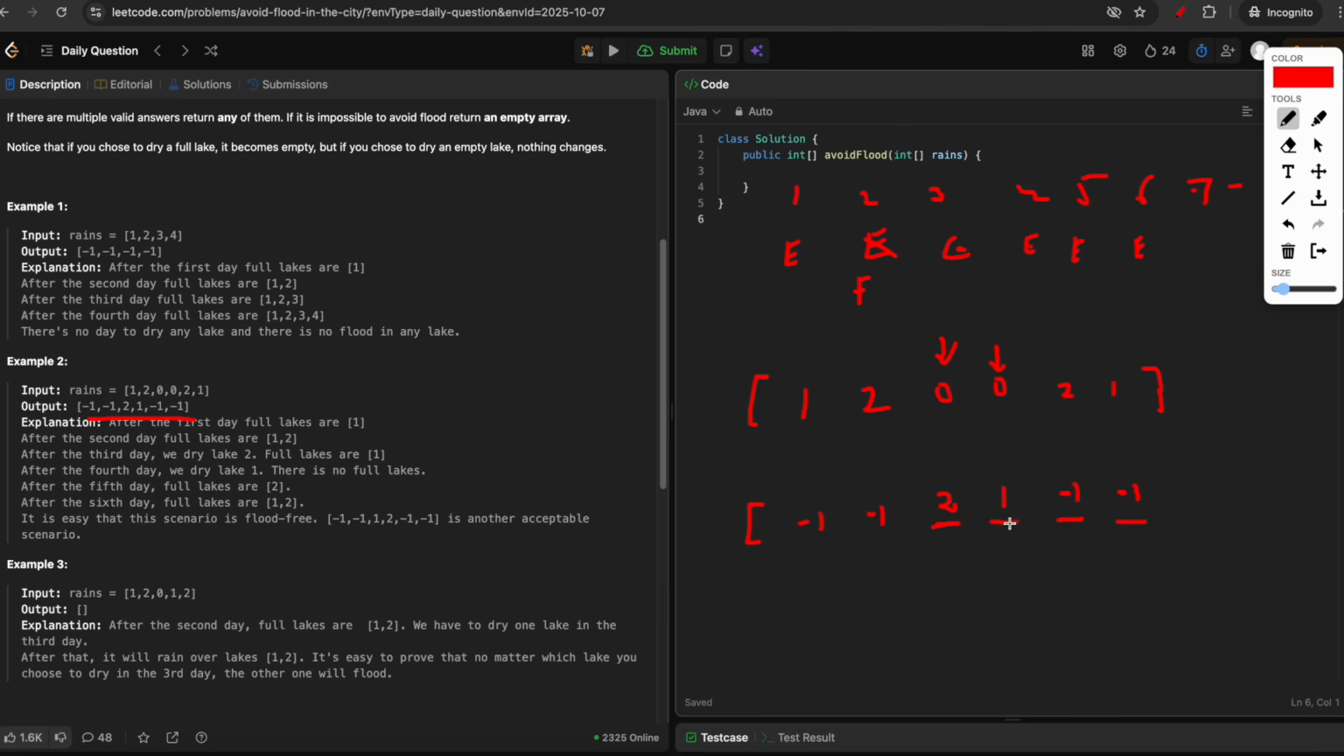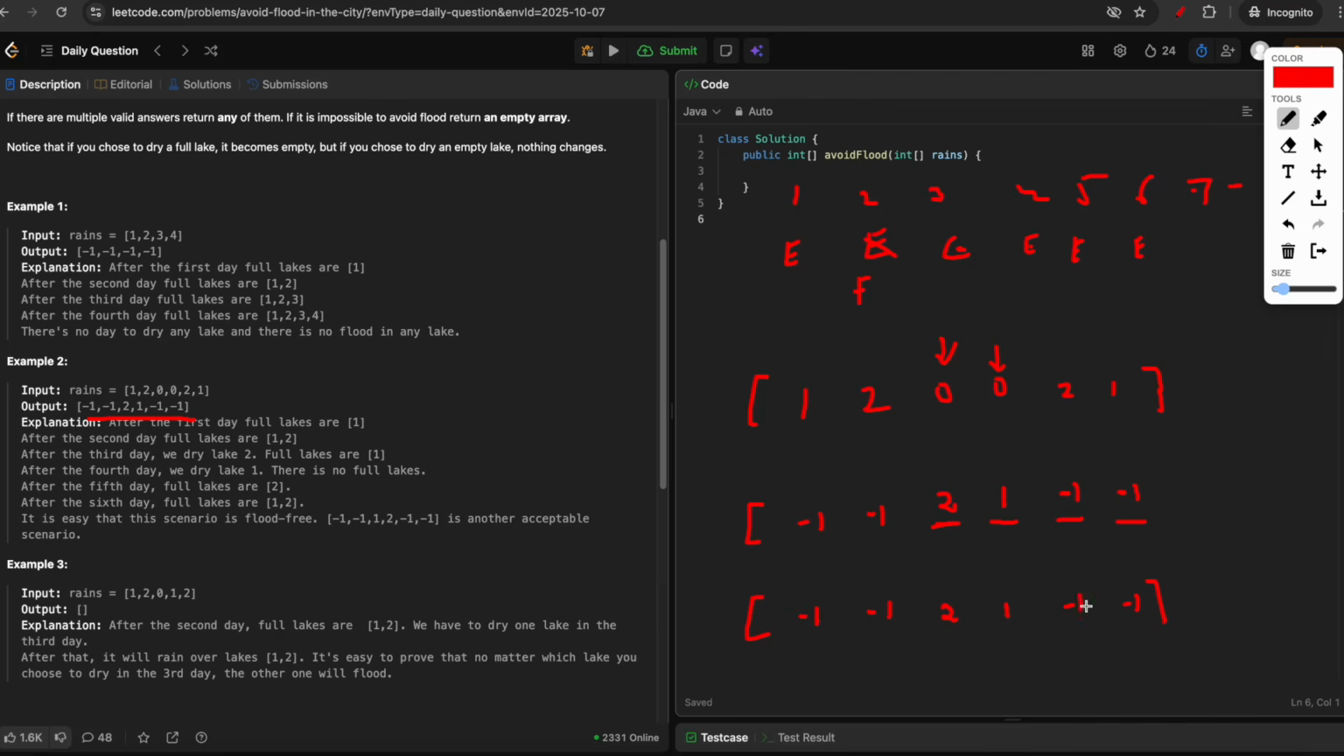So if you want to see the day-wise process, what happens on the first day? You will just fill the lake 1. The second day, the lake 2 gets filled. On this day, you will empty the lake 2. And on this day, you will empty the lake 1. And on the next day, you will fill the lake 2. If you fill it, then you just have to put -1. And on the last day, you will again fill the lake 1.